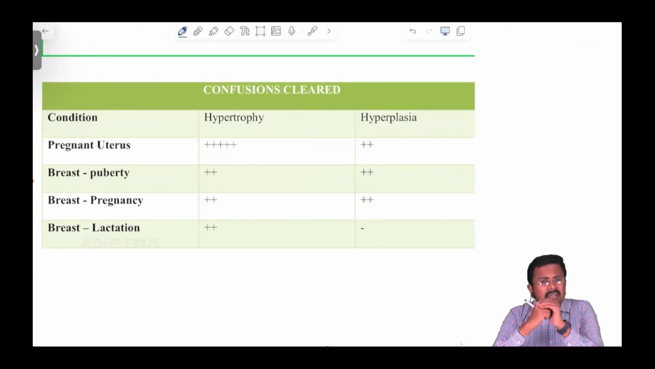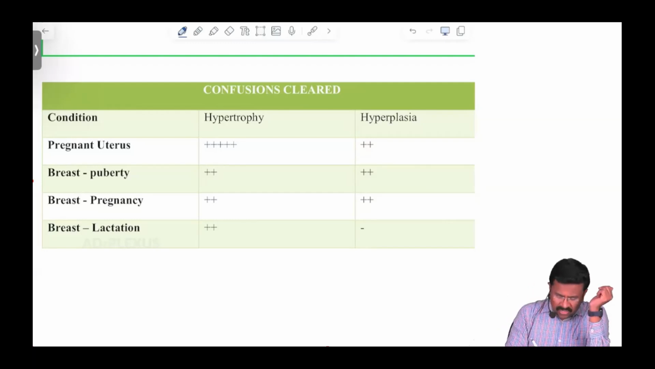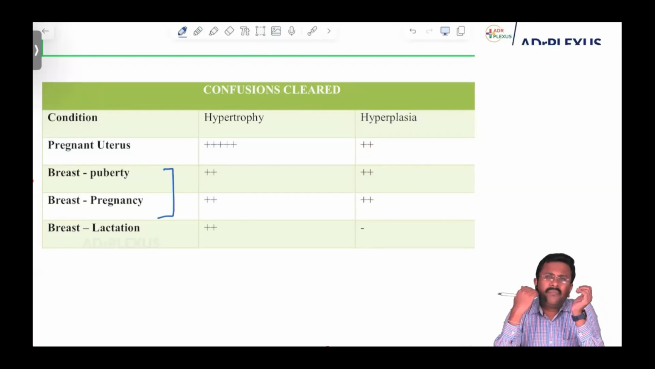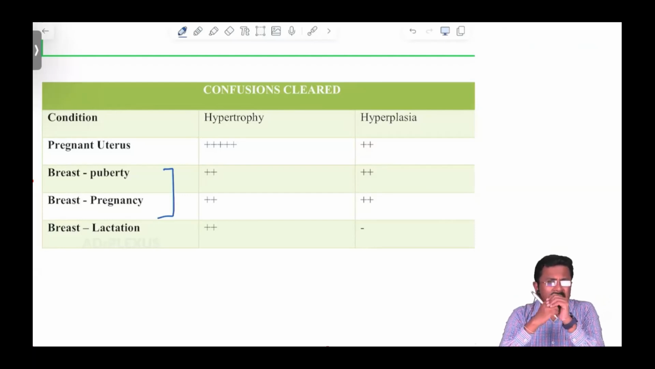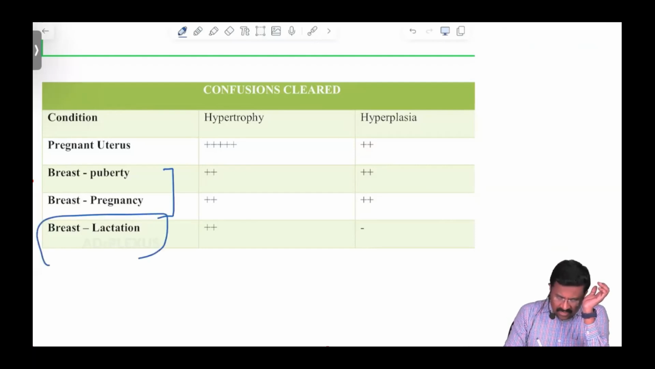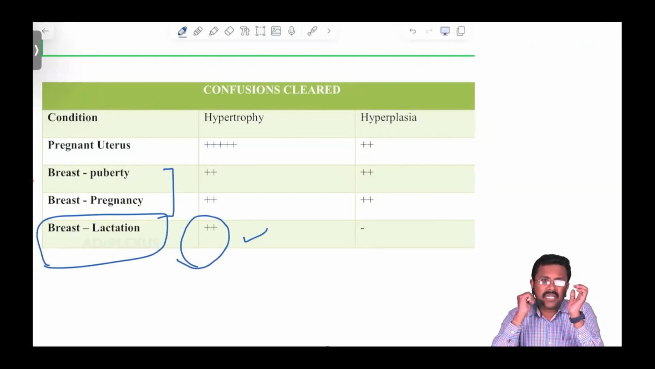Coming to the breast: during puberty as well as during pregnancy, the breast undergoes both hypertrophy and hyperplasia. But the important point is the breast during lactation. Breast during lactation undergoes only hypertrophy. Only hypertrophy. This is a very, very important point you have to remember.